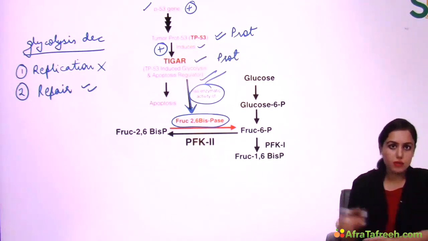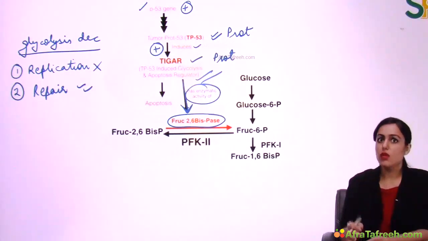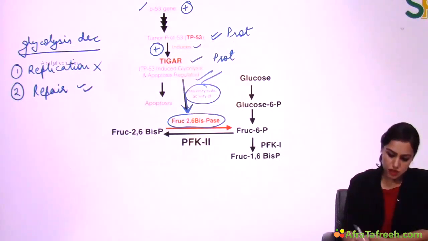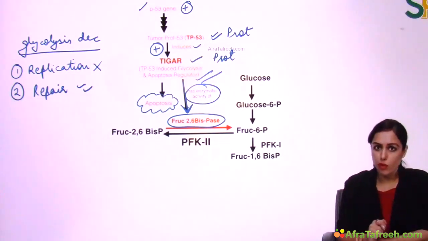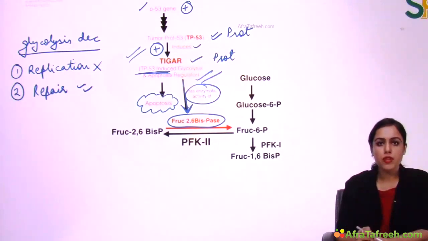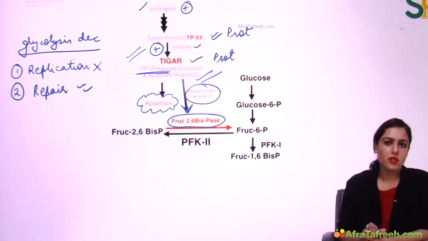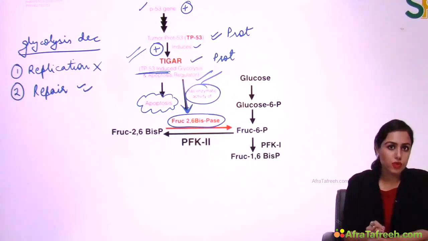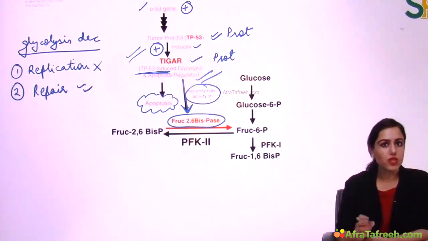It will be going back. P53 will again be an inactive gene, and it is a normal cell. But if repair does not occur in the time given, then this TIGAR will induce apoptosis of that cell. It will kill that cell so that cancer does not occur in the body. So now see the full form of TIGAR. TIGAR is TP53 induced, because it is induced by TP53, and this protein regulates two things in this cancerous cell, glycolysis and apoptosis. So the full form is TP53 induced glycolysis and apoptosis regulator, right?